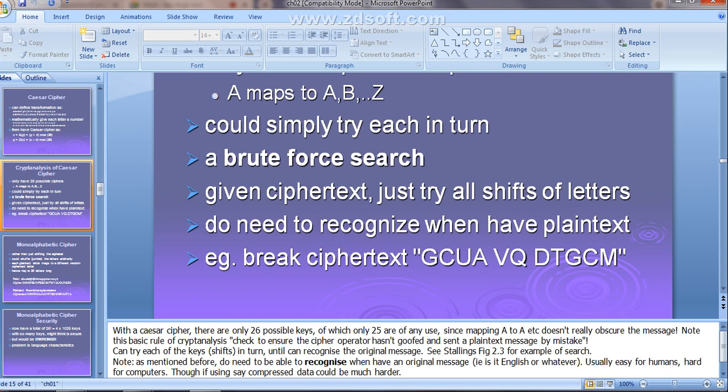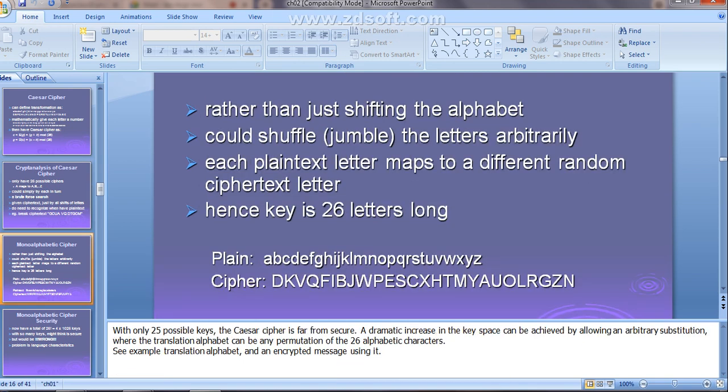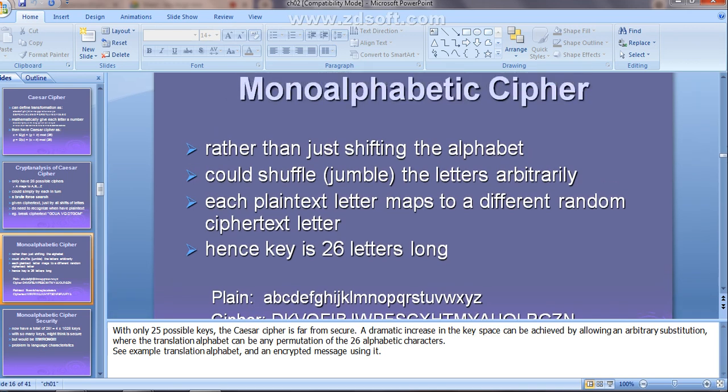Is that clear? That was the first type of substitution technique. Any doubts with respect to this? Any doubts with respect to Caesar cipher? Clear? Example also you have solved. Then we'll start with the next substitution technique.